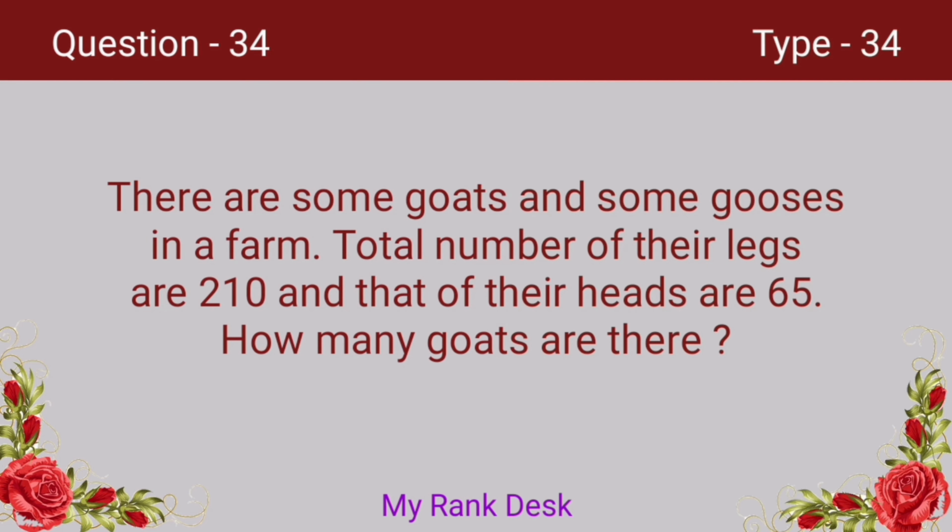There are some goats and some gooses in a farm. Total number of their legs are 210, and that of their heads are 65. How many goats are there? Let's see how we can solve this problem. On subtracting the total number of heads from half of the total number of legs, we get total number of goats.